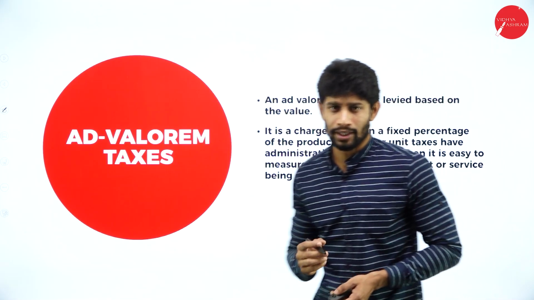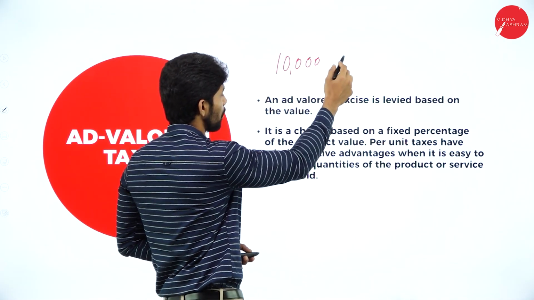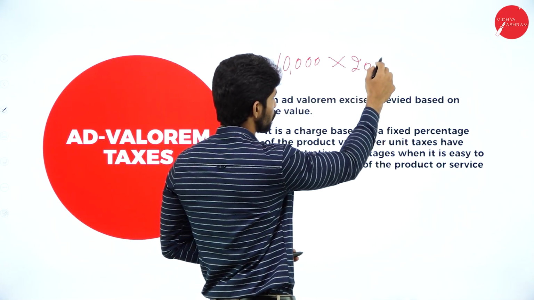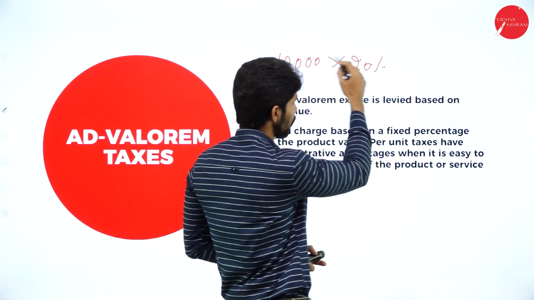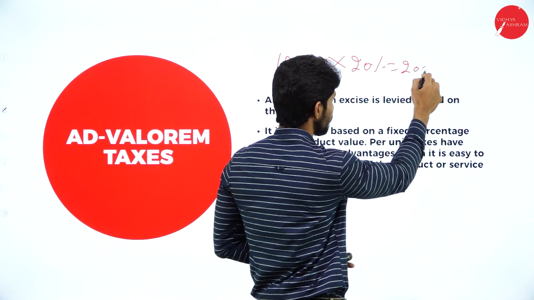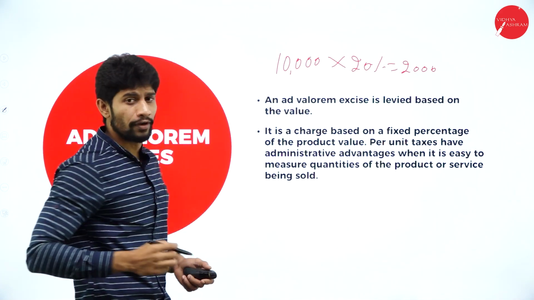If the value of the product is 10,000, for example, and the tax applicable is 20%, what they'll do is collect the tax of 20% on 10,000. So how much will they collect? They collect 2,000. In this way, they collect the tax under ad valorem duty.